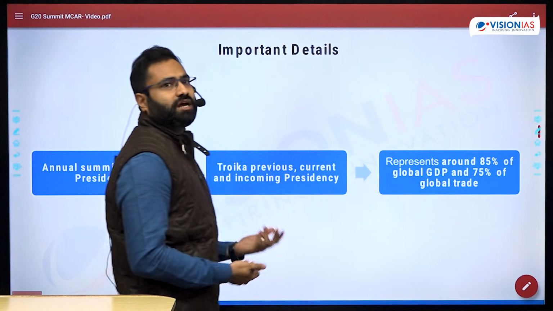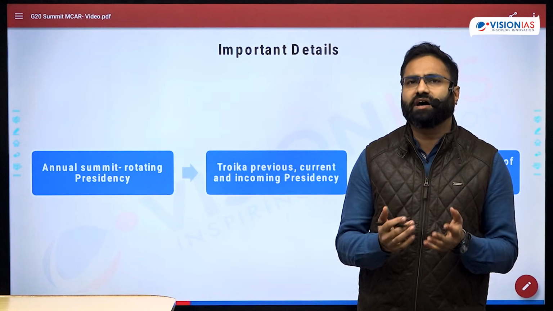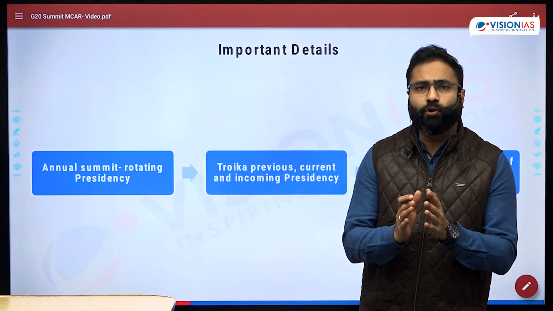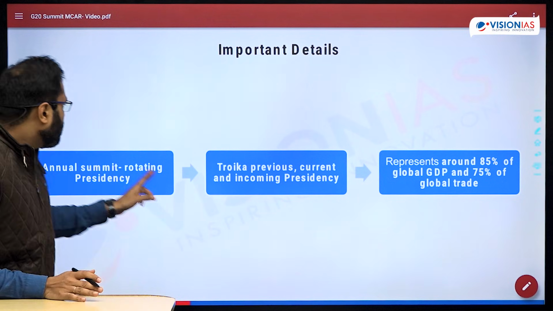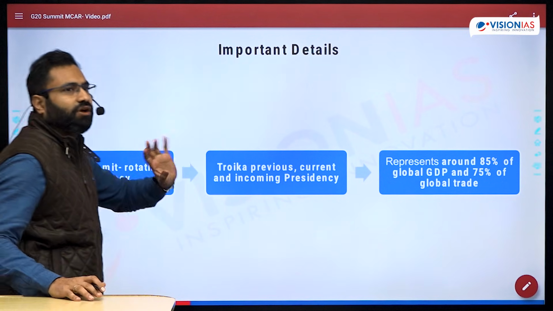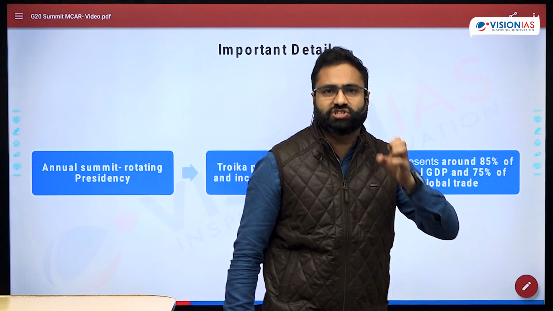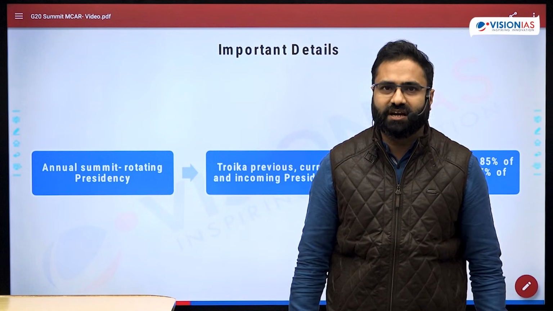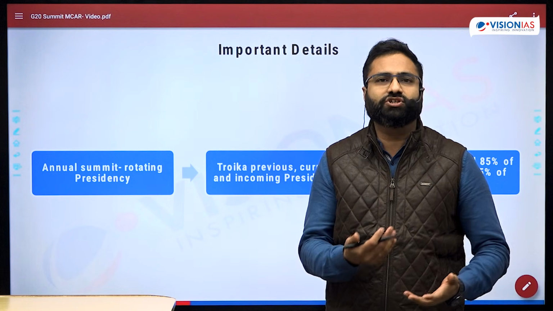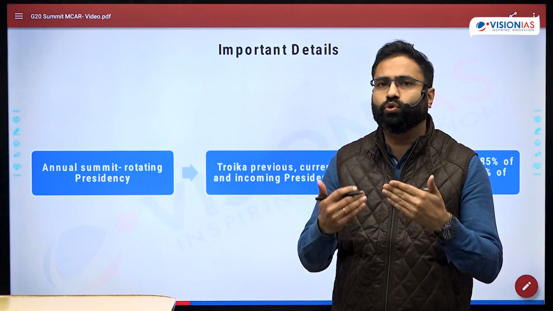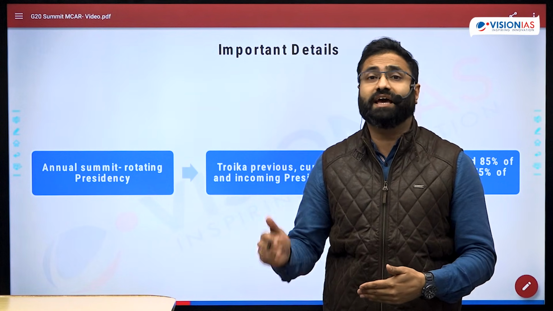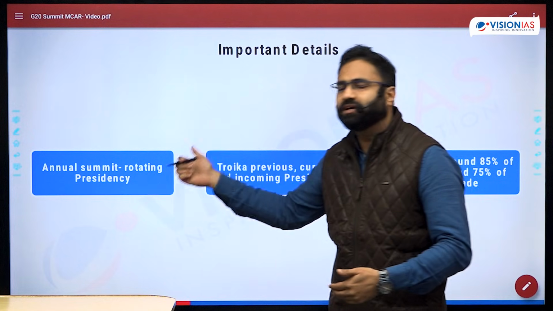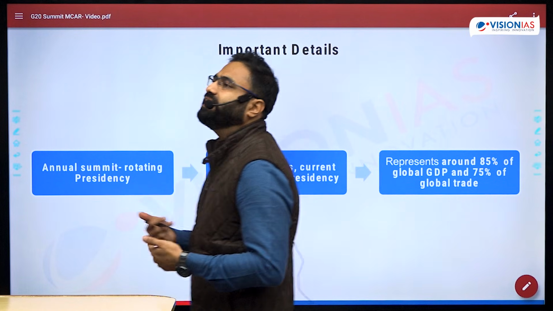Now, having discussed the evolution, there are certain other details which are very important yet basic from this organization's perspective. So this organization does not have any specific formal charter or any specific secretariat. Then how are things functioning, how is this organization able to hold meetings in different member countries annually? So there is an annual summit which is based upon the rotating presidency.